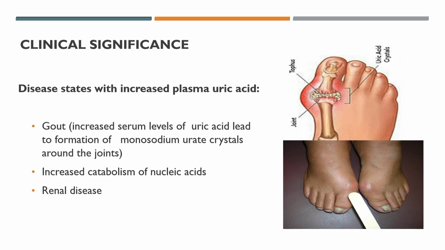Clinical significance: because of increased uric acid, it mainly manifests in the first metatarsophalangeal joint. It can cause monosodium urate crystals and increase the catabolism of nucleic acid, and it leads to renal disease.